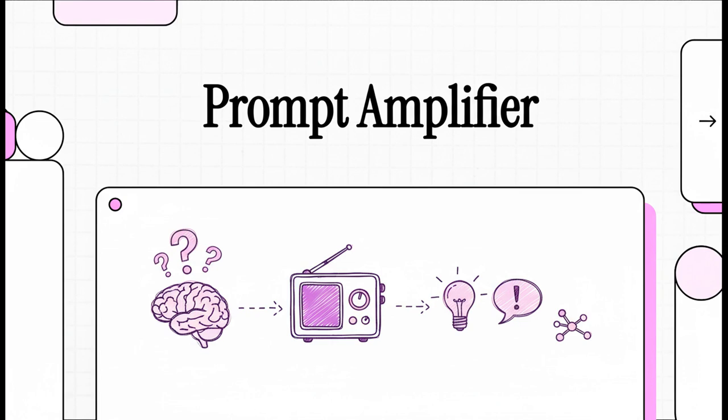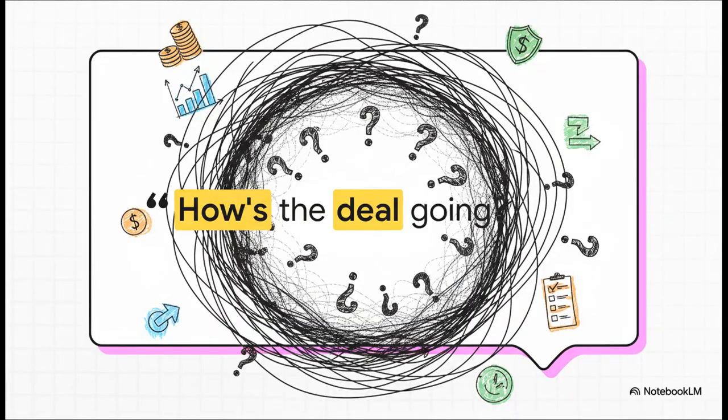You've probably been there. You ask a simple question and get a totally useless answer. We're going to dig into why that happens and show you a brilliant solution that helps your AI get what you really mean. It all starts with something so simple, right? A question just like this one.